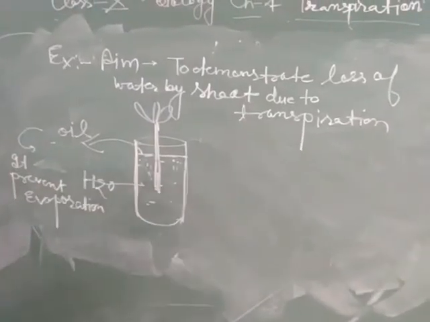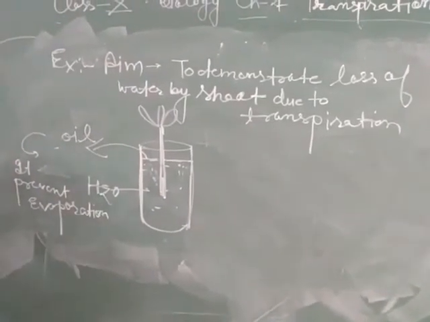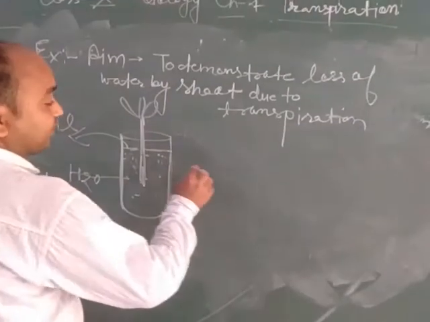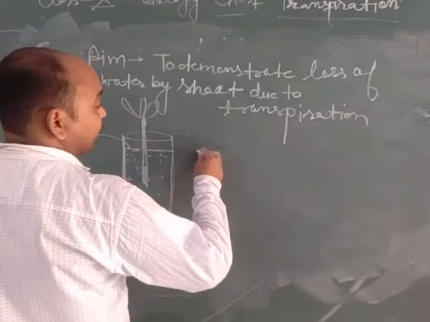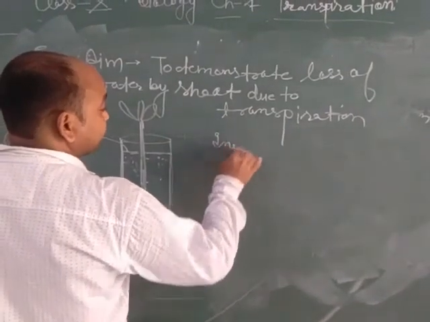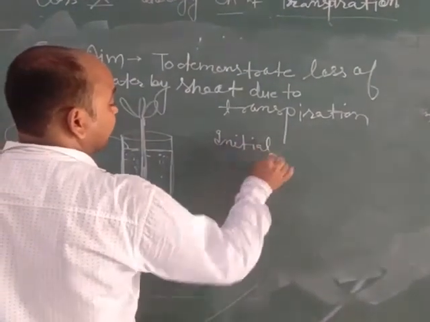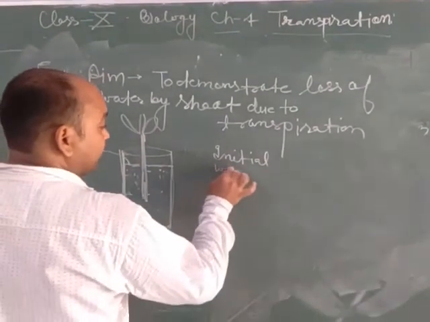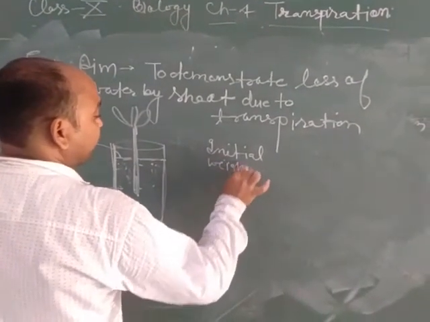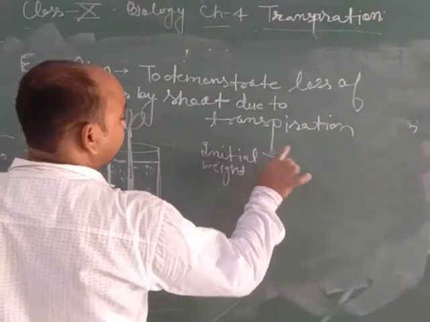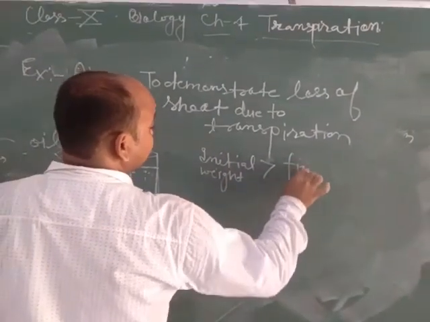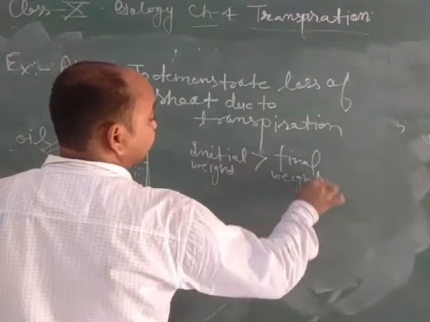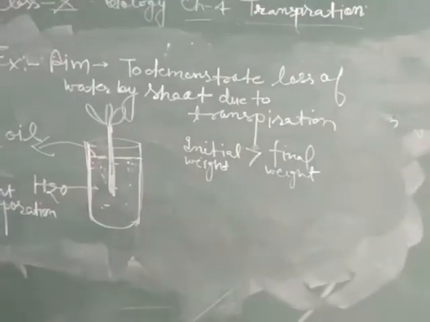Now we will observe the difference between the initial and final weight. The initial weight of the test tube is more than the final weight after keeping this vessel in the sunlight.